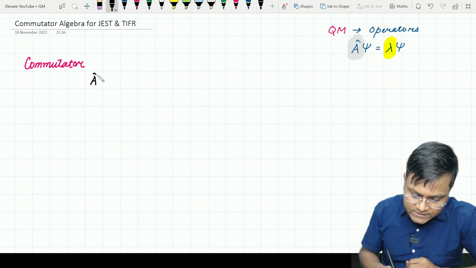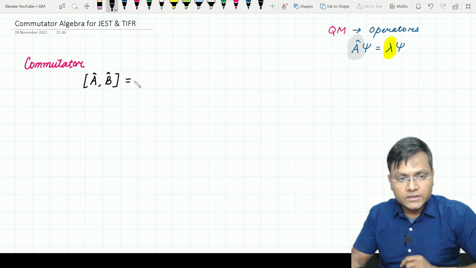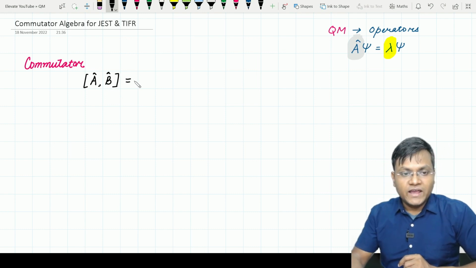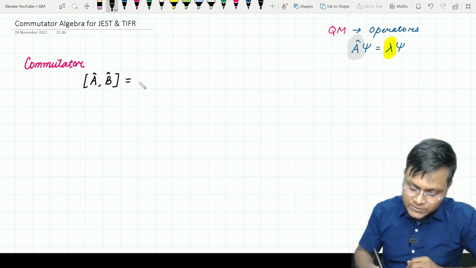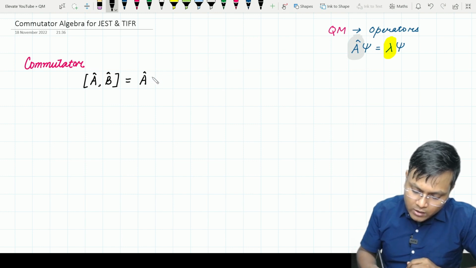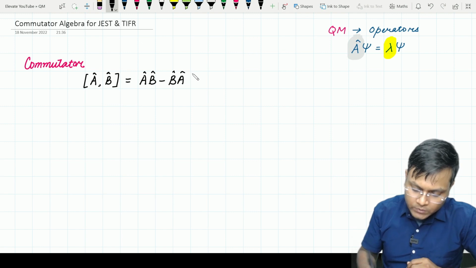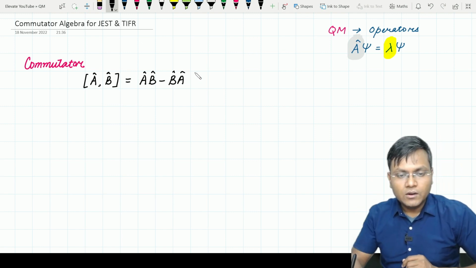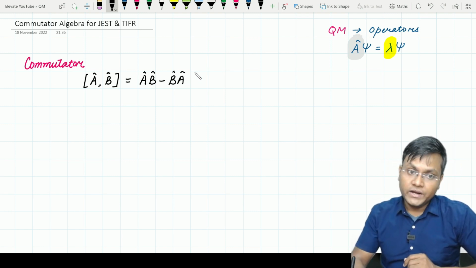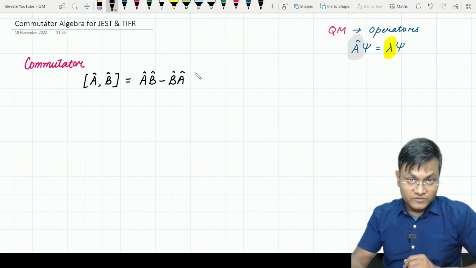So if we have an operator A and we have another operator B, then the commutator of these two operators A and B, which is defined by A comma B within square brackets, is equal to A acting on B minus B acting on A. That's it. The caps that I am writing here simply signify that these are operators, which is very different from, let's suppose, observables or physical quantities.